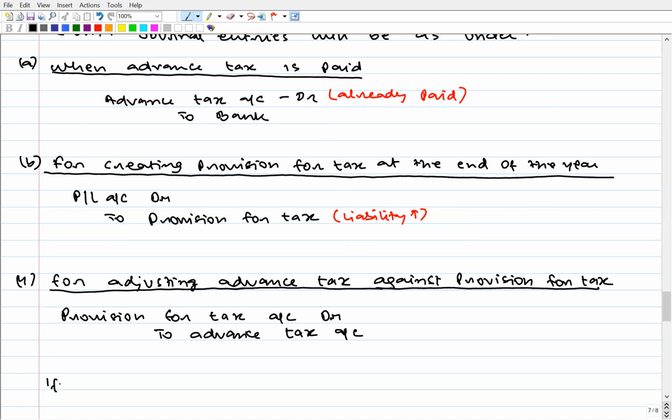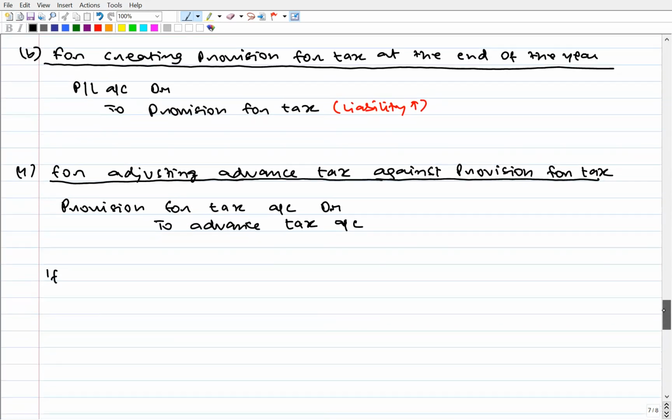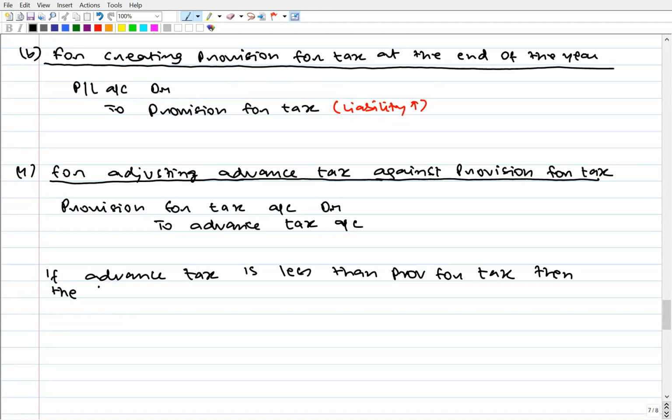And later, if we find that advance tax is less than provision for tax, then the balance provision for tax will be paid.